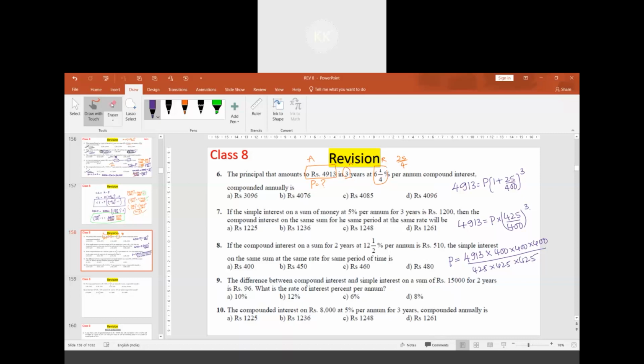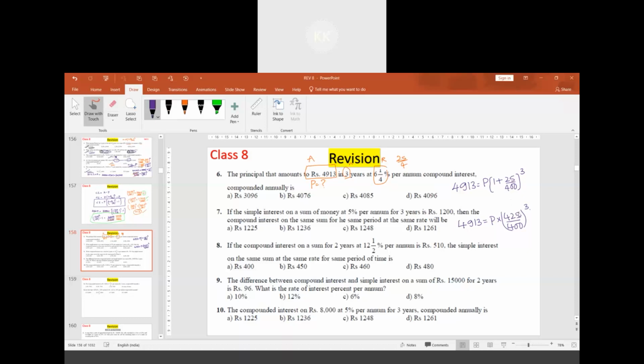Suppose if I simplify there, what do I get? 425 divided by 5, I get 85. We can directly cancel by 25. 85 divided by 80. Further if I divide, it will be 17.